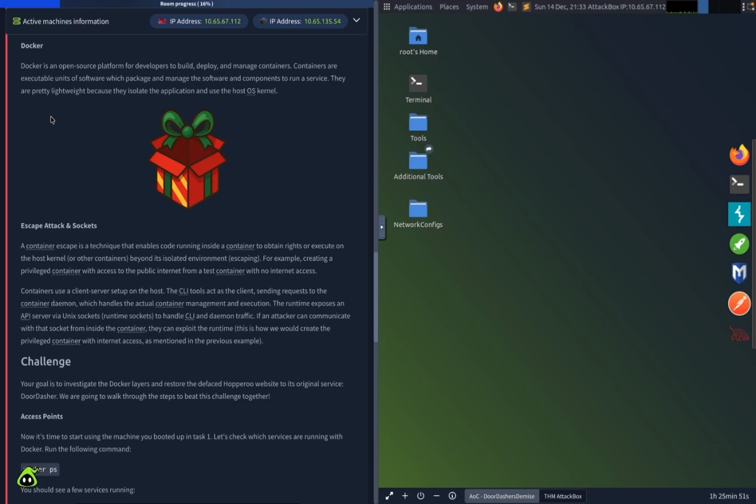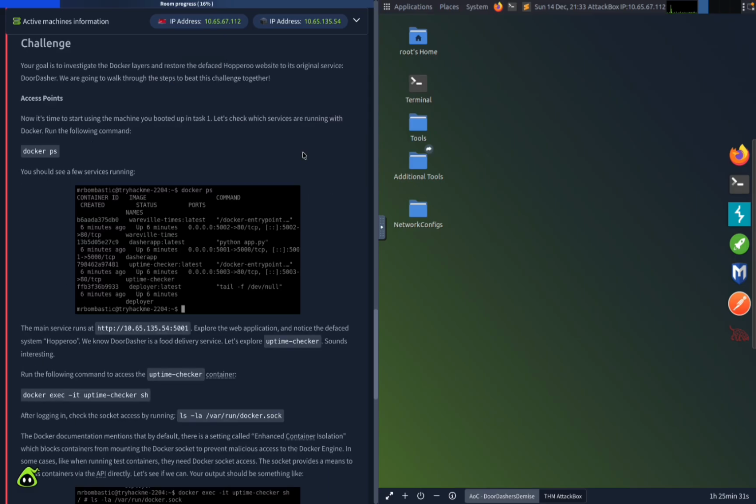The runtime exposes an API server via Unix sockets to handle CLI and daemon traffic. If an attacker can communicate with that socket from inside the container, they can exploit the runtime. This is how we would create the privileged container with internet access as mentioned in the previous example.